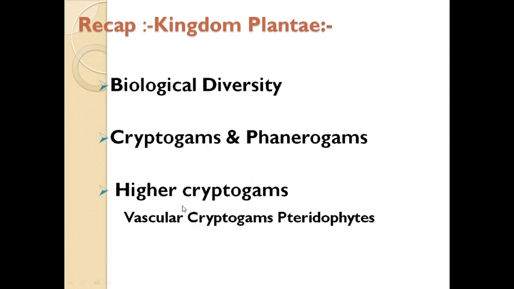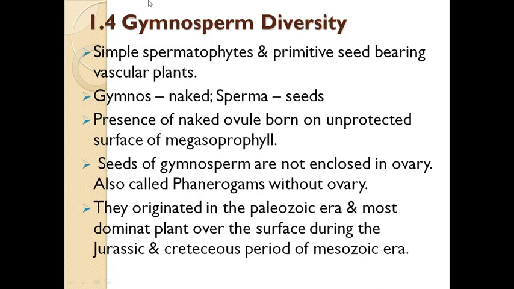So students, the higher cryptogams we already covered. Vascular cryptogam, pteridophyte, is also called a primitive land vascular plant, and its important characteristic features we already covered in a previous lecture. So in today's session, gymnosperm diversity. Students, gymnosperms are also called simple spermatophytes and primitive seed-bearing vascular plants.